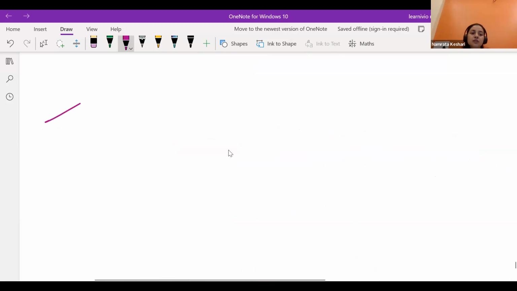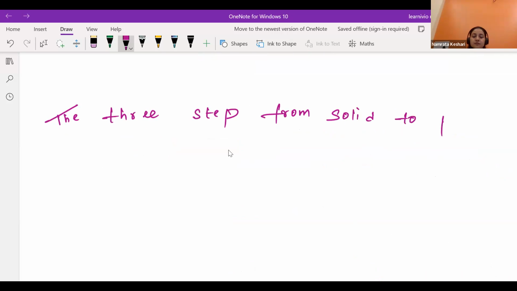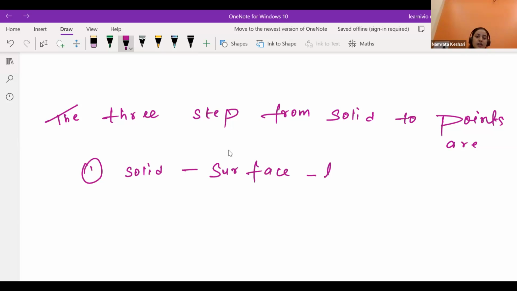Now the next one: the three steps from solid to point are solid, surface, lines, points.